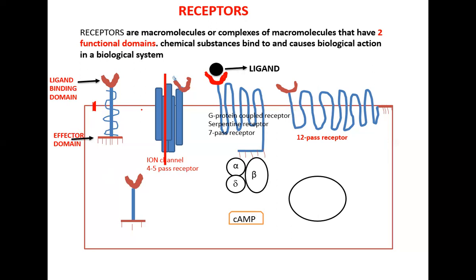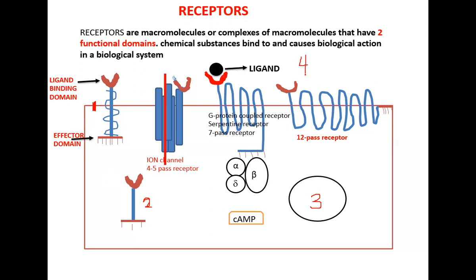I can also see receptors inside the cell, in the cytosol, that is area 2. Receptors can also be in the nucleus, area number 3. And receptors can be outside the cell, area number 4.